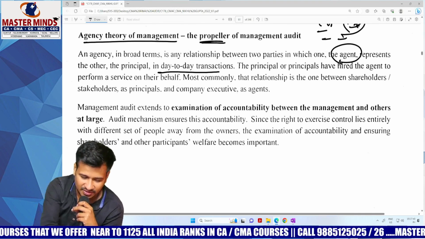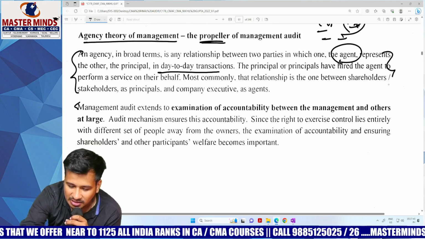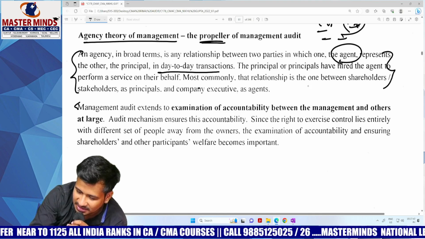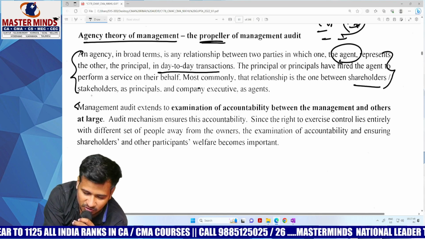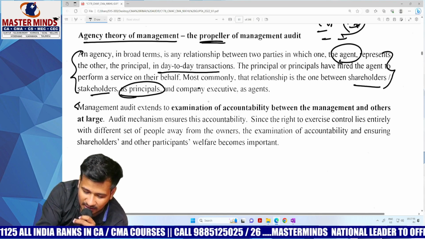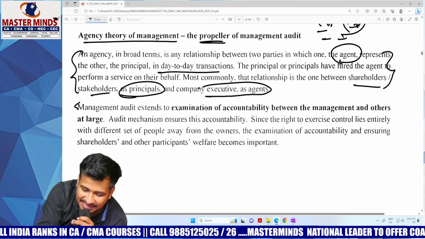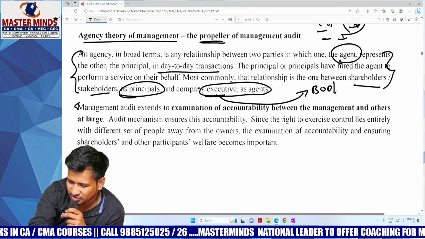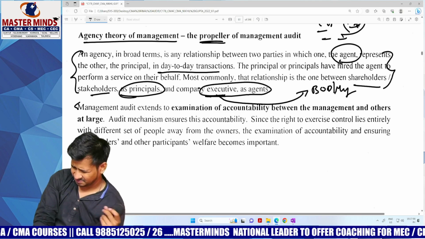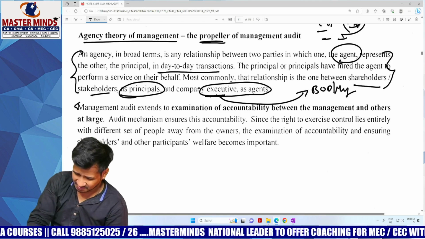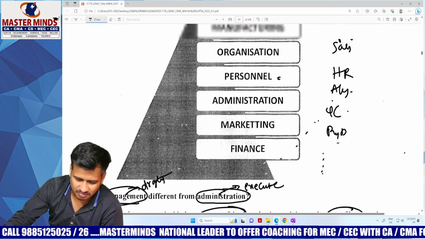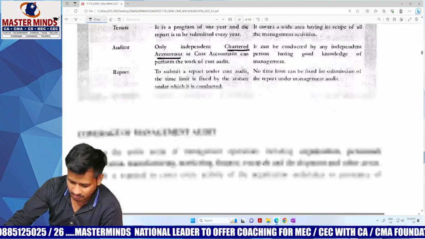Next paragraph. This is all general paragraph only. And if you observe the last line, most commonly, the relationship is the one between shareholders or stakeholders as principal and the company executives as agents. Company executive is nothing but board of directors or management. Management audit extends to examination of accountability between the management and others at large.